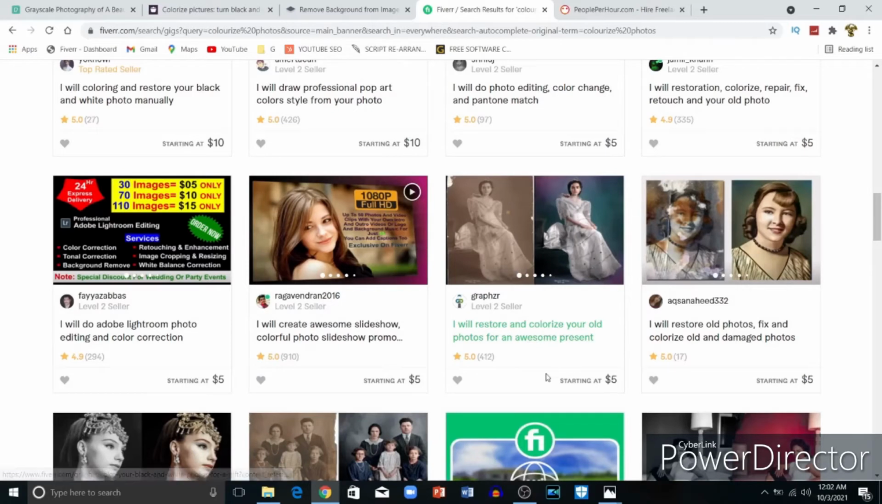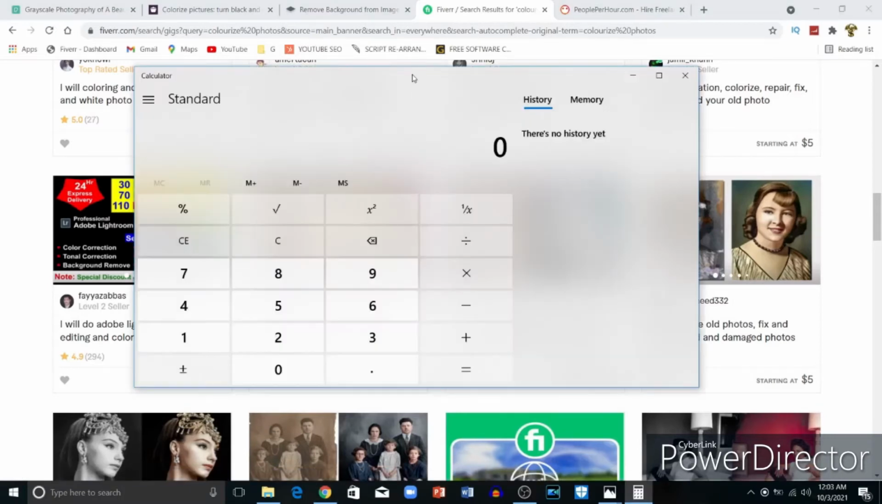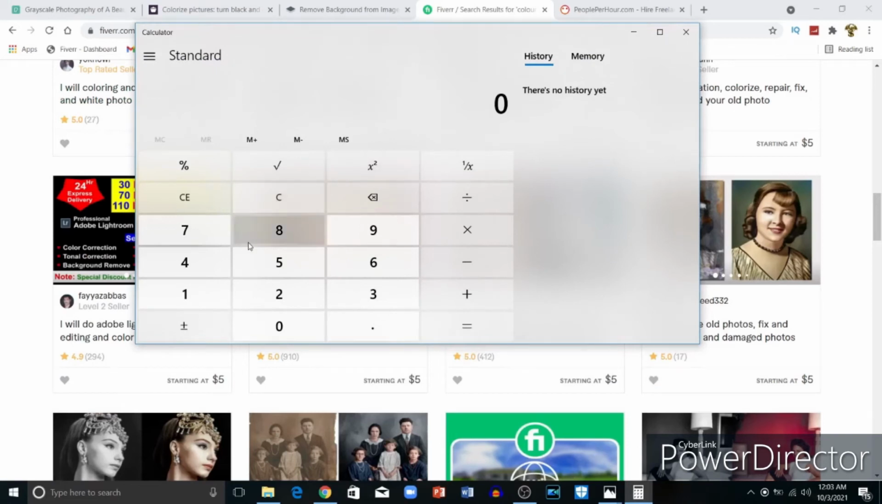So you can see here, you already get 412 customers and charge $5. If you see by calculation, 412 by charging $5, you already make $2,060 for just doing colorized photo.